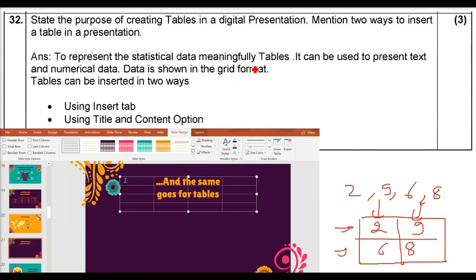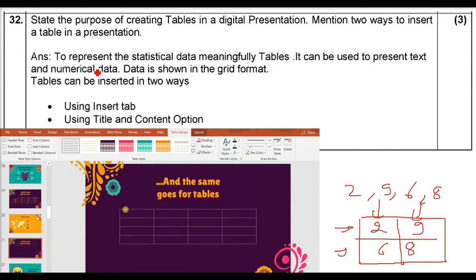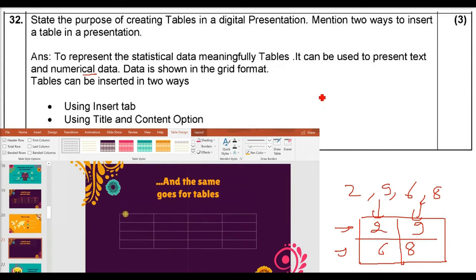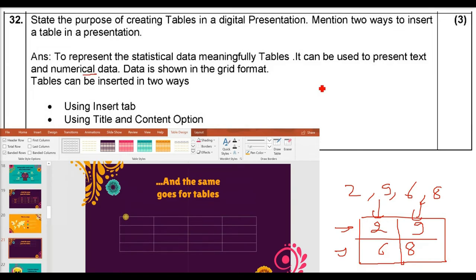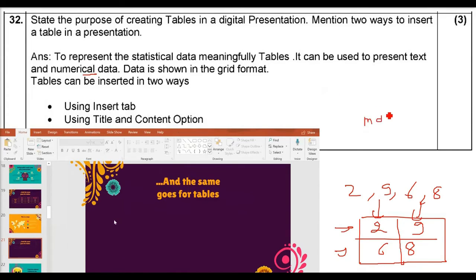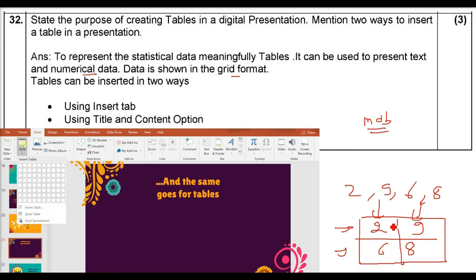In order to represent statistical data or any kind of data meaningfully, tables are used. It can be used to present text and numerical data as well. Not only numerical, text you can also use. For example, the mobile numbers. We don't remember them, we know the name. It is better to present them in a way which people understand. Data is shown in a grid form, rows and columns.